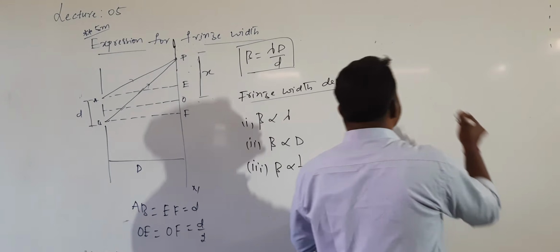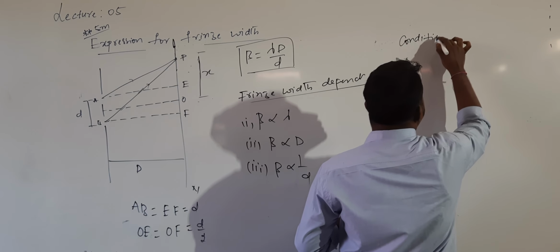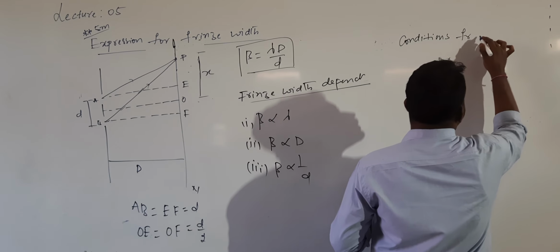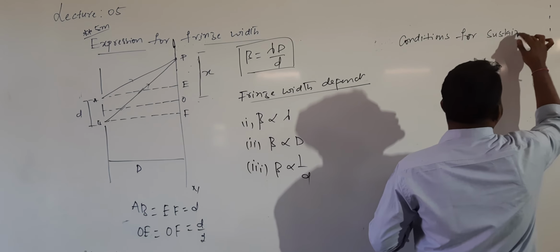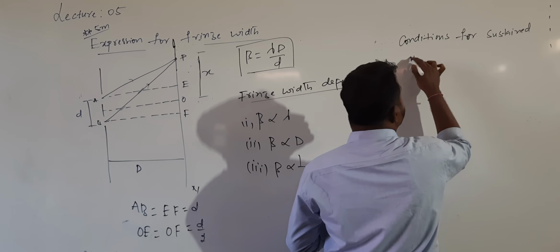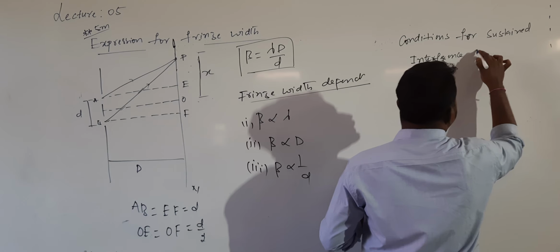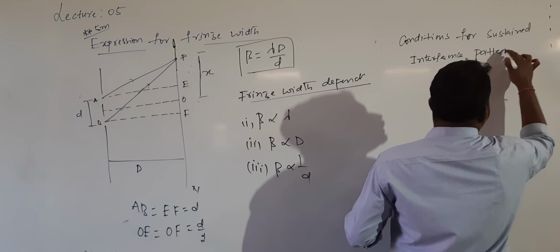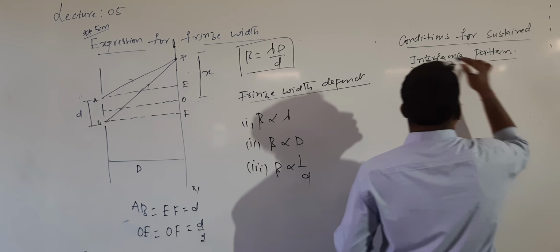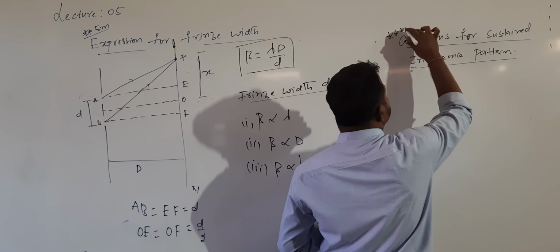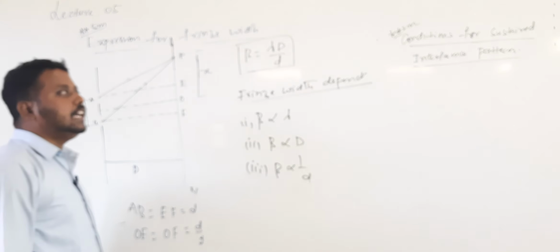After completion of this, the last point for this interference: what are the conditions for a sustained interference pattern? In order to see the proper interference pattern, what conditions are there? This question is important for 2 marks. Write down the conditions for sustained interference pattern. Sustained means proper interference pattern.